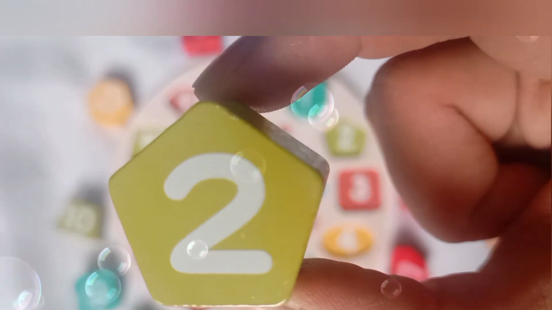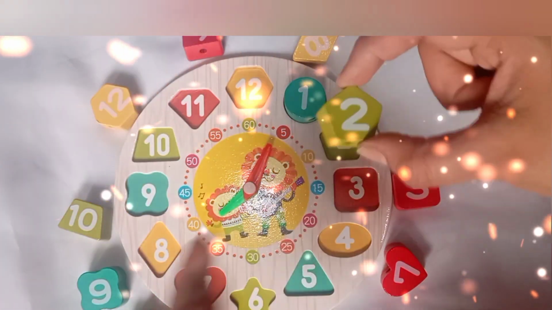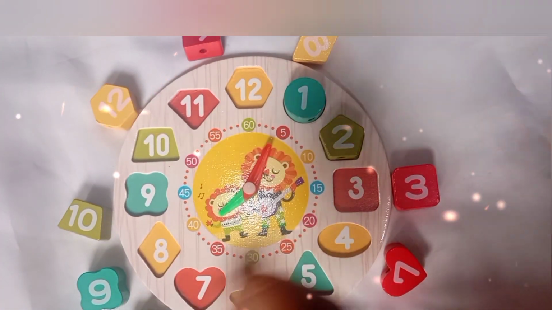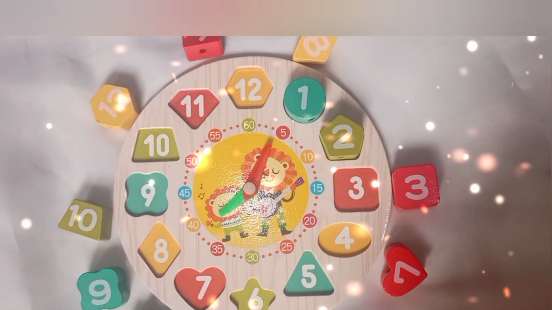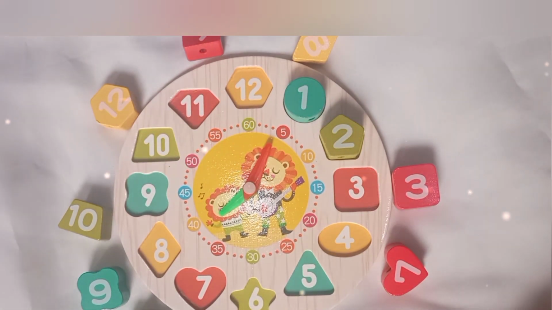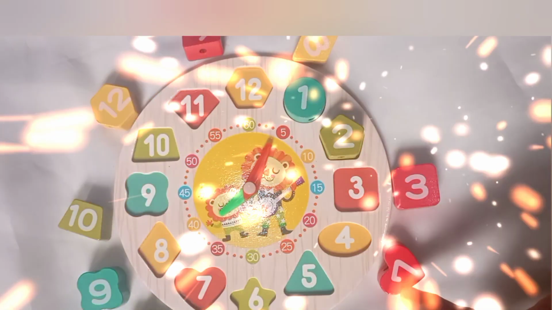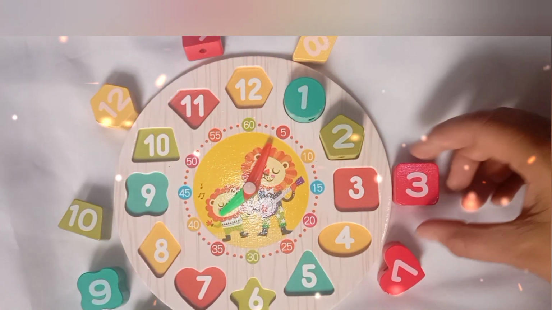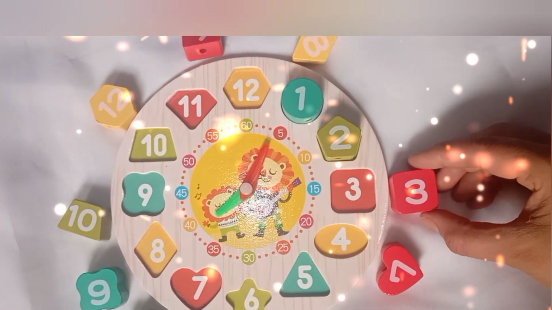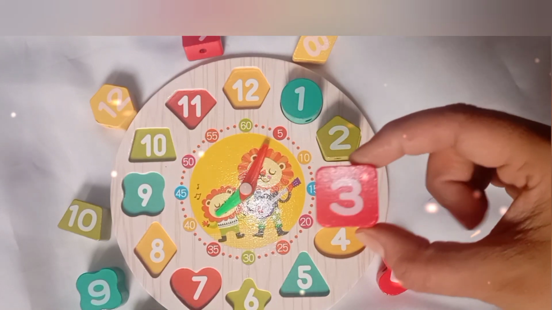Now what shape is this number 3? Yes, it is square in shape. Is it number 3? No. Yes, this is number 3. It also has 4 sides and 4 corners. And what shape is it? Yes, it's a square.